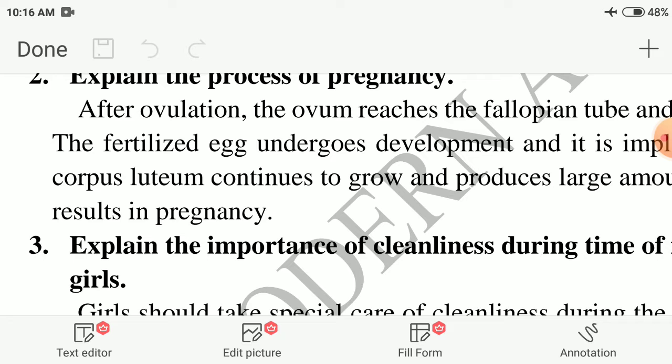After ovulation, the ovum comes out and reaches the fallopian tube. In the tube only the fertilized egg undergoes development. It is implanted in where? And it is the corpus luteum that continuously grows. This results in pregnancy.